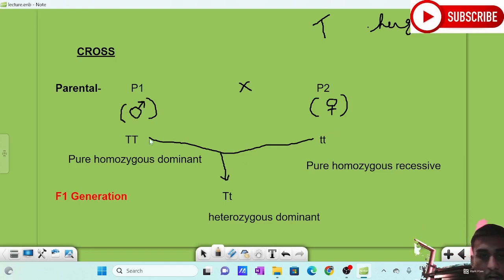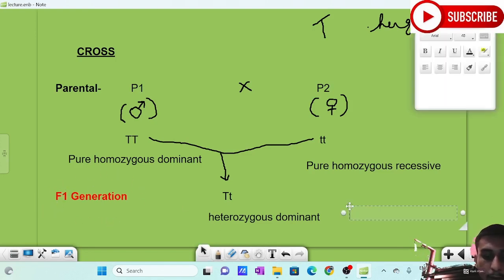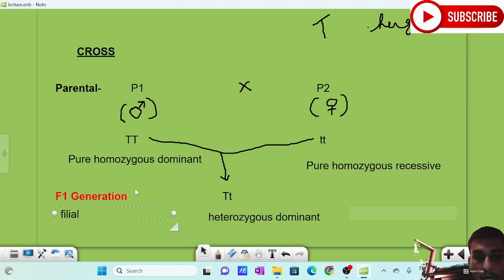So he crossed the organisms and got the first generation. The first generation is known as the F1 generation. F1 actually means filial, which means son or daughter. In his first generation, he got a heterozygous dominant organism.